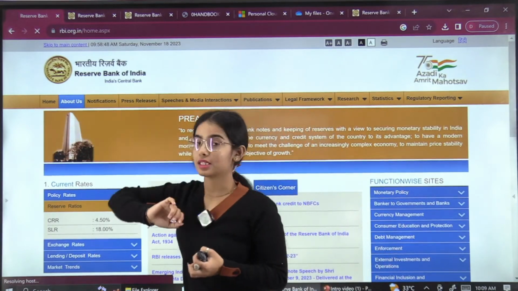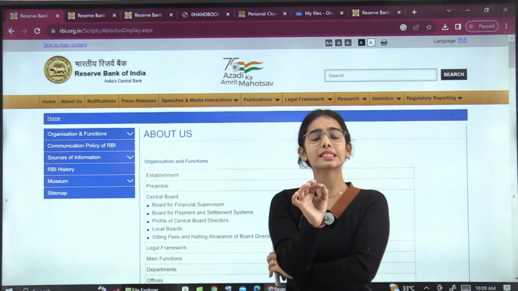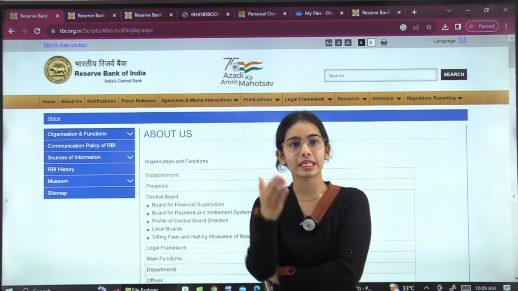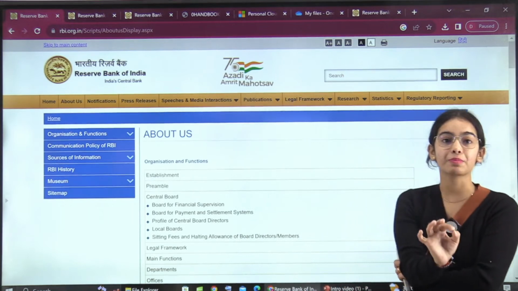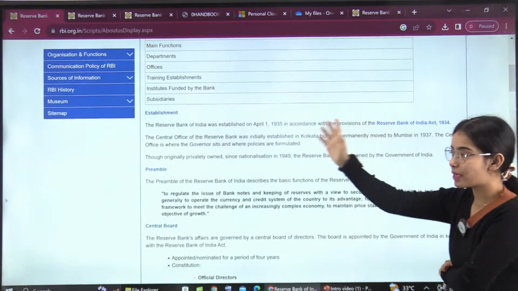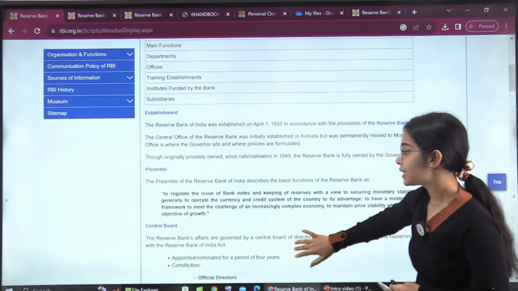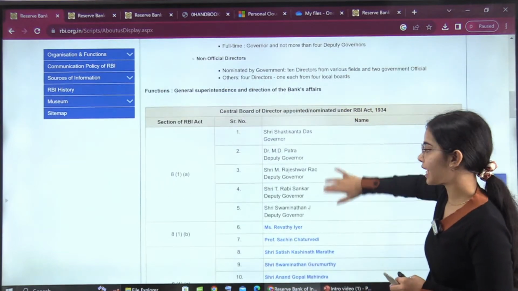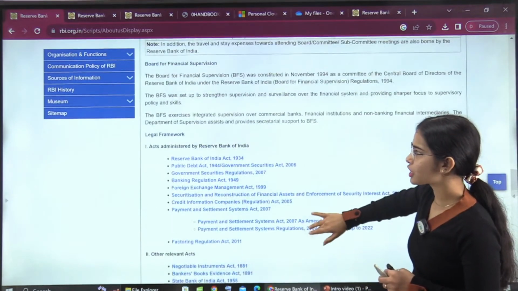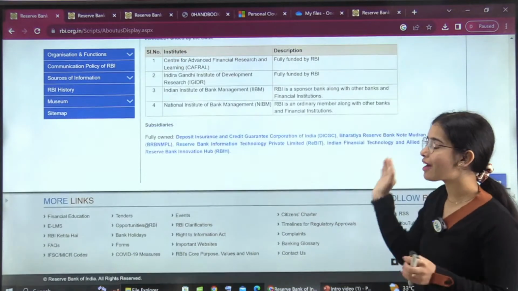Now coming to about us. If you are giving the RBI Grade B examination, you should know about the RBI. What is the authentic website through which you can know about the RBI? Of course, it is the RBI website. That is the authentic website through which you can understand about the RBI. So this is about us, the establishment of the Reserve Bank of India, under which act the Reserve Bank of India is established, the central board, the functions of the RBI. Local boards and everything is given here. What are the functions of the RBI, the legal framework of the RBI? Here are the functions. So you do not have to go here and there.